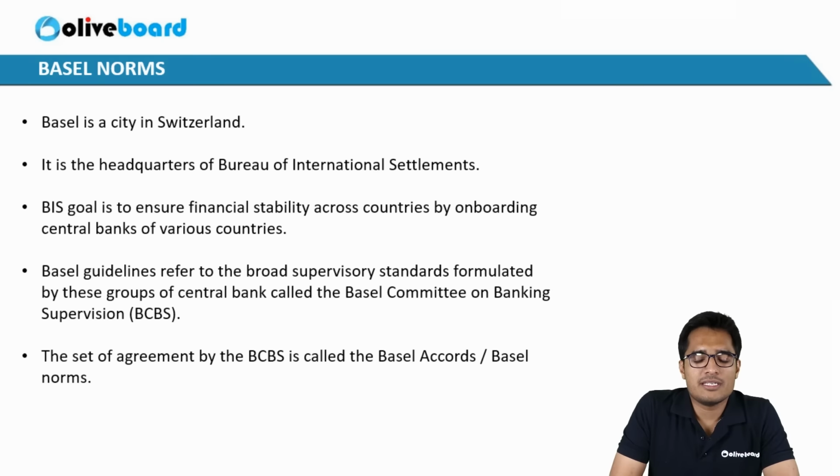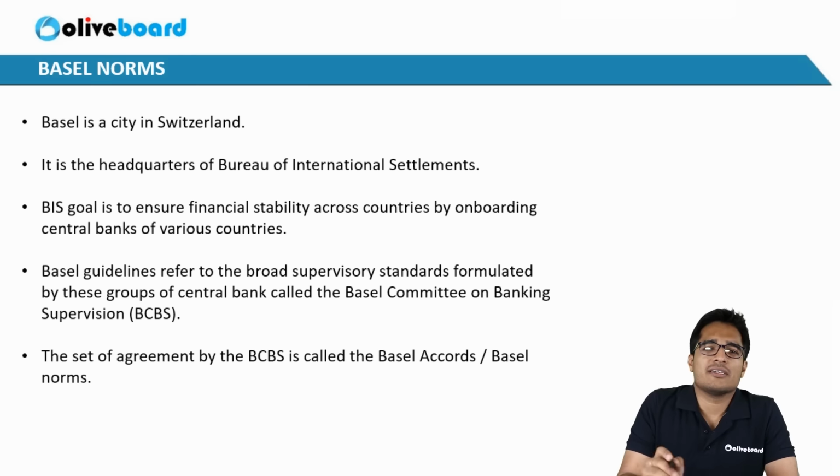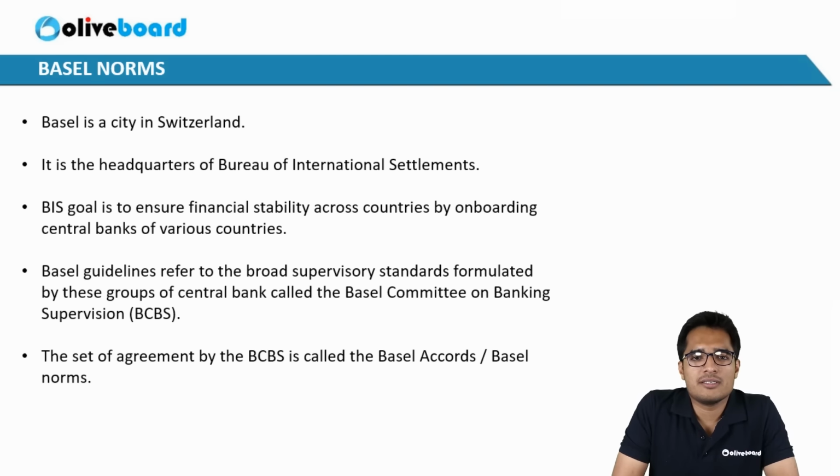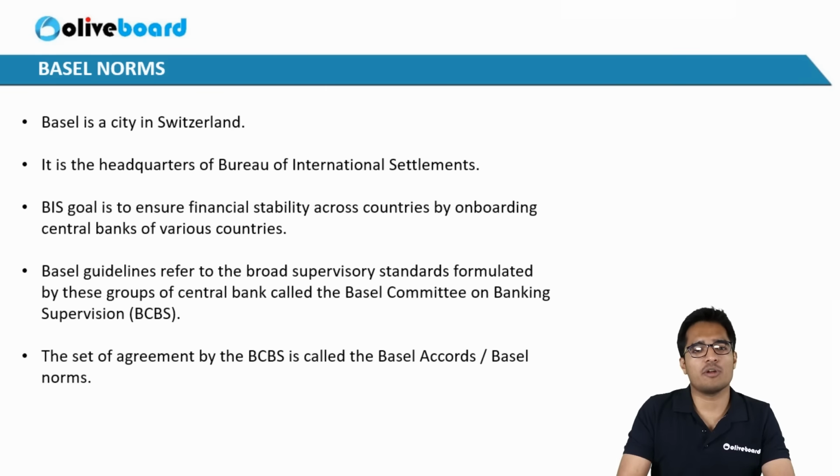First one is, let's suppose a bank has given a loan to a power plant for generation of electricity. Imagine that the electricity generation plant runs into financial difficulties and it becomes a non-performing asset, that it is not giving any earning to the bank. In that case, the bank should have a sufficient amount of capital so that the health of the bank does not deteriorate.